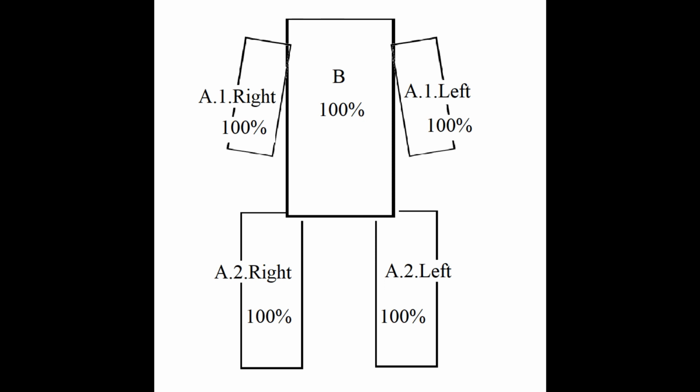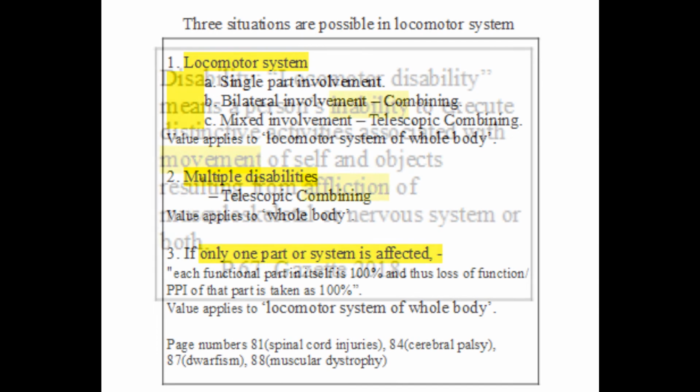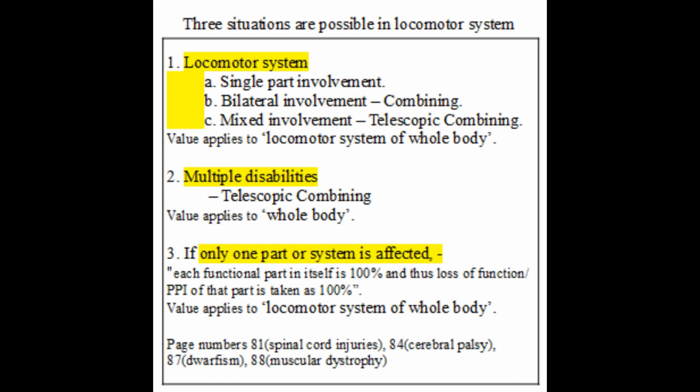Point number 1. Locomotor system consists of section A1 upper limb, section A2 lower limb and section B spine. You have to learn by heart this definition of locomotor disability, which is given in page number 67 of Gazette 2018. 3 situations are possible in locomotor system. Situation A. Single part involvement. Examples are one upper limb or one lower limb or only spine is involved.